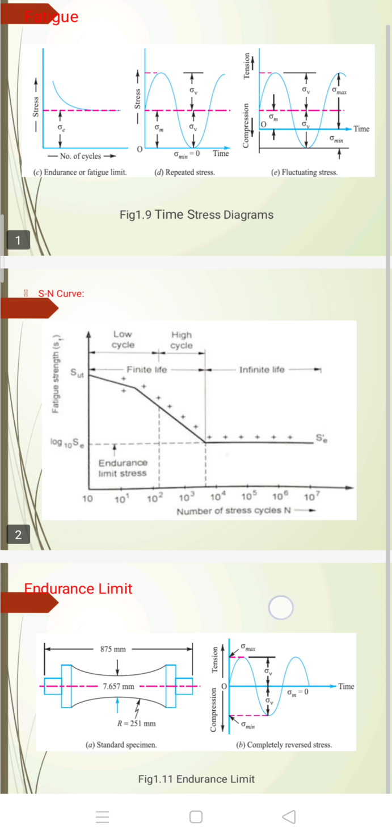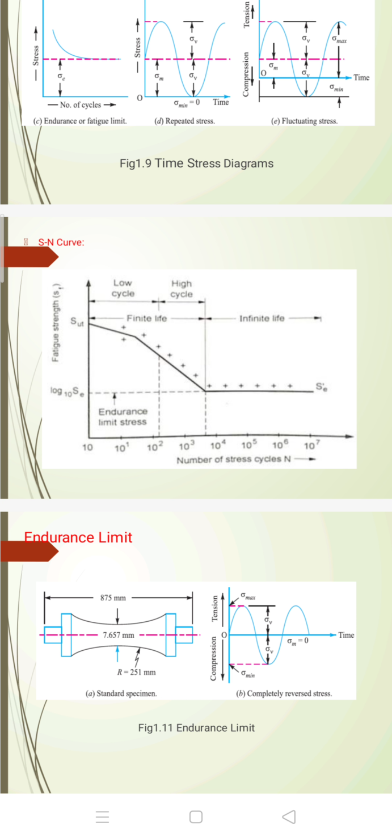The next topic is the SN curve. When a specimen rotates with bending stresses, the stresses at the upper fibers vary from maximum compressive to maximum tensile, whereas the bending stresses at the bottom fiber vary from maximum tensile to maximum compressive. A question may be asked in the exam: draw the SN curve for 2 marks, or explain the SN curve for 4 marks.